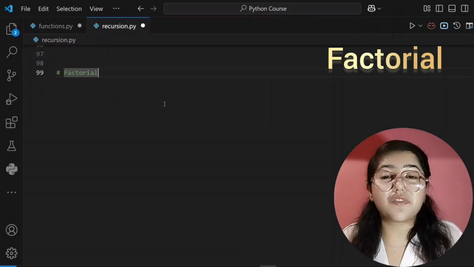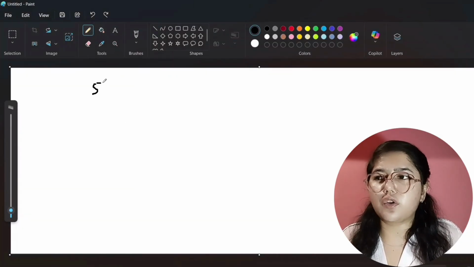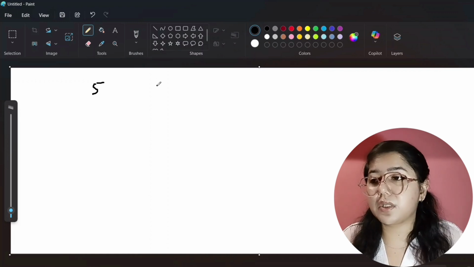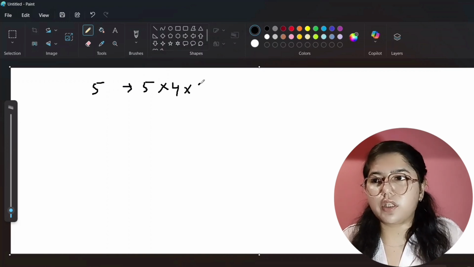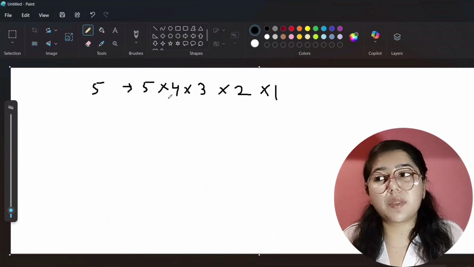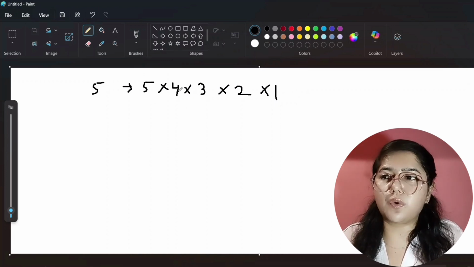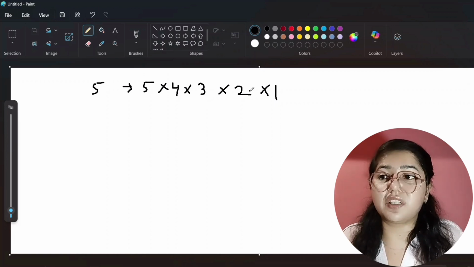Now our next question is to find the factorial of integers. What does this mean? Let's see. If I tell you to find the factorial of 5, you have to multiply all the numbers from 5 to 1 in reverse order: 5 into 4 into 3 into 2 into 1. Then the answer will come. 5 into 4 is 20, 20 into 3 is 60, 60 into 2 is 120. So its answer will be 120.